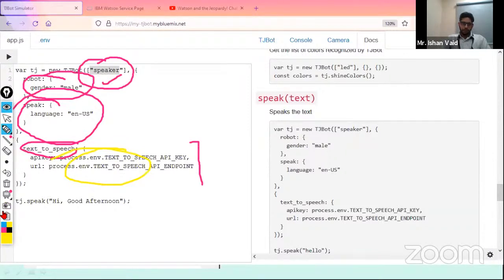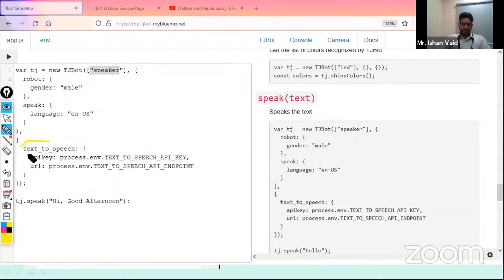like, I want to use a text to speech service. You can check here it is mentioned text to speech service, which means I'm saying I'm going to use a text to speech service. So what are the credentials? What are the API and URL for that? You know that we already have pasted the credentials in .env, and here is the complete details of that. So just a function .speak will be there, which will be responsible that it will convert my text to speech.